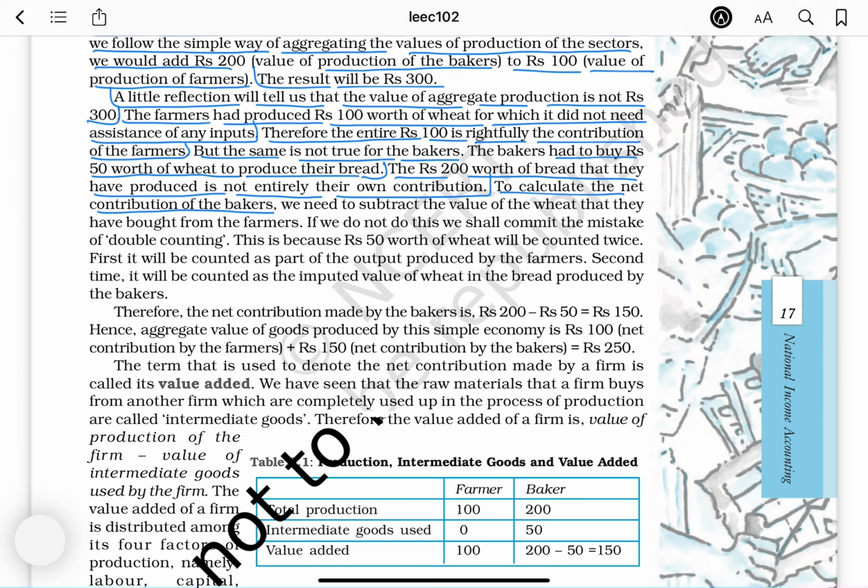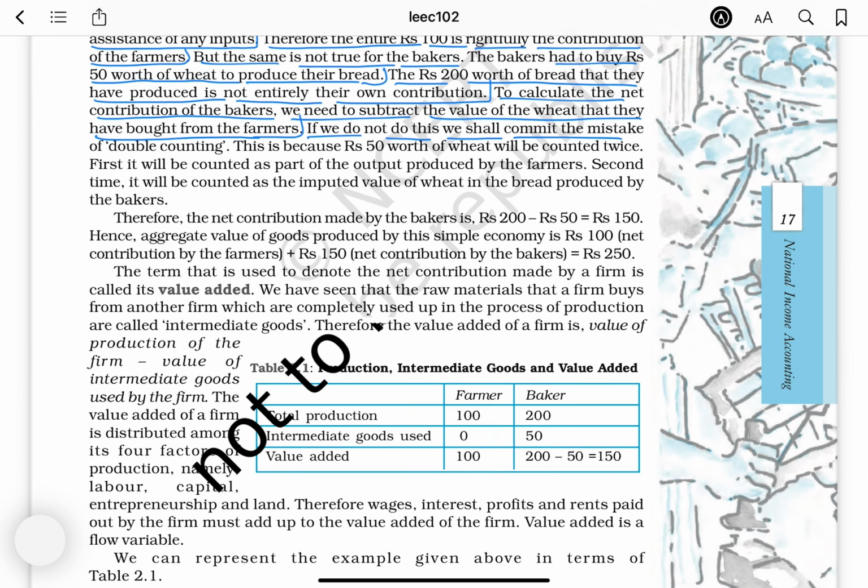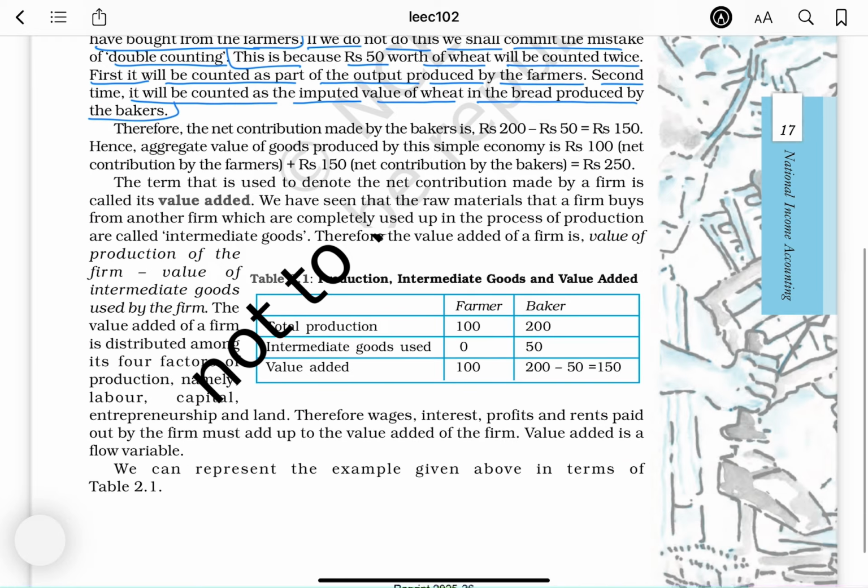To calculate the net contribution of bakers, we need to subtract the value of the wheat that they have bought from the farmers. If we do not do this, we shall commit the mistake of double counting. This is because rupees 50 worth of wheat will be counted twice. First, it will be counted as a part of the output produced by the farmers. Second, it will be counted as the imputed value of wheat in the bread produced by the bakers.